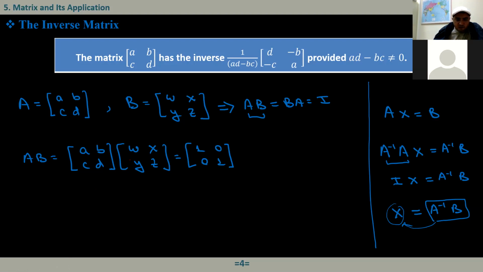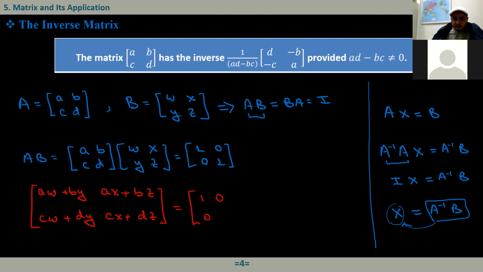If you multiply the first row by the first column, it gives us the first entry: A times W plus B times Y. If you multiply the first row by the second column, that is A times X plus B times Z. Now the second row entries: the second row by the first column, C times W plus D times Y, and C times X plus D times Z. Multiplying a 2 by 2 matrix by another 2 by 2 matrix, the result is a 2 by 2 matrix. On the right-hand side, we have nothing to do.